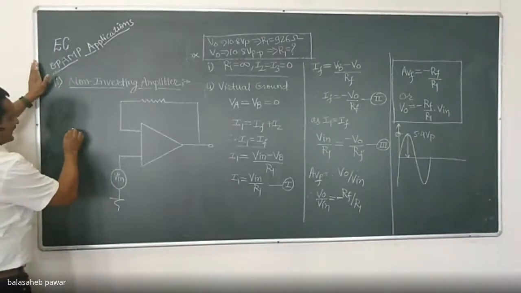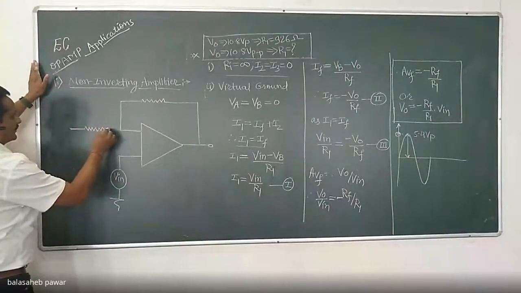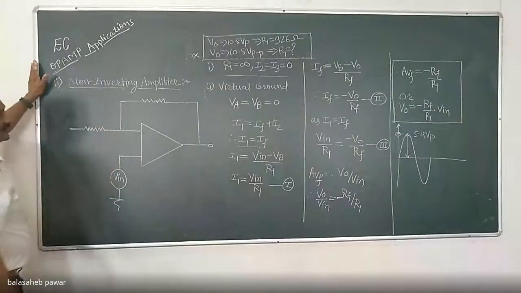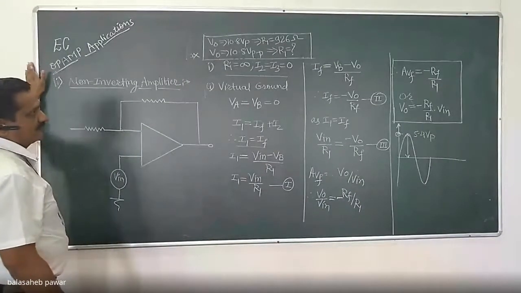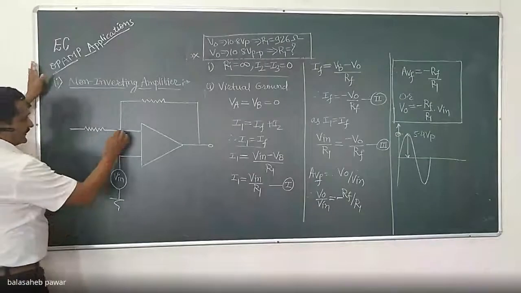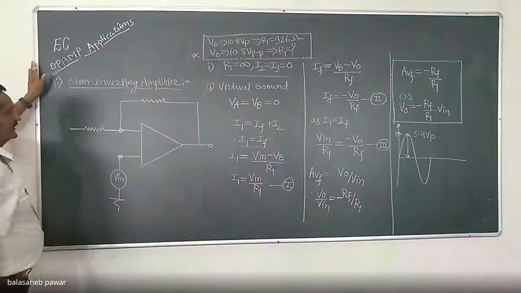Unable to determine that R1 for the output as 10 volt peak to peak. That means you have to consider VO in terms of peak, and that will be 5.4, if you consider that input as in terms of peak.